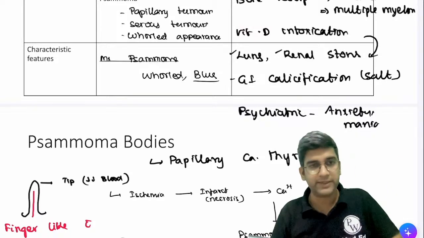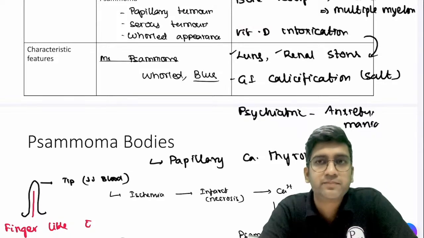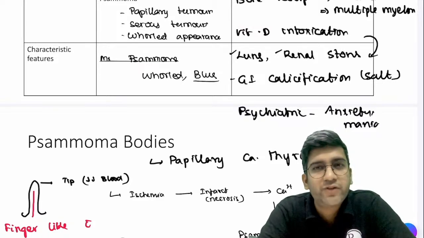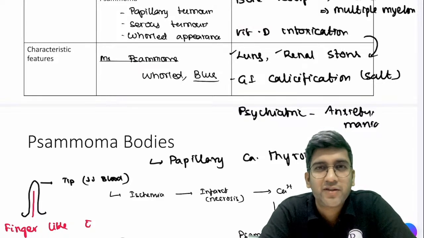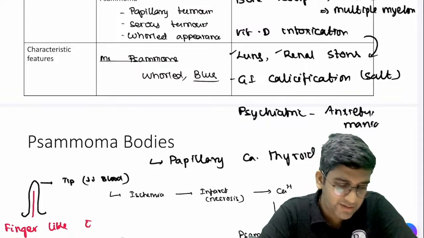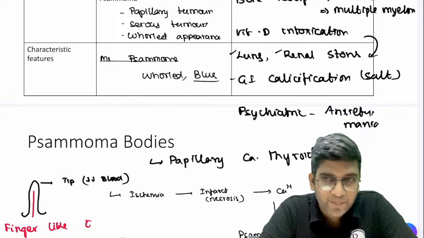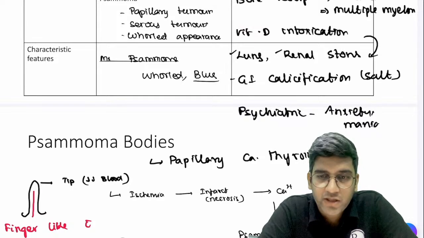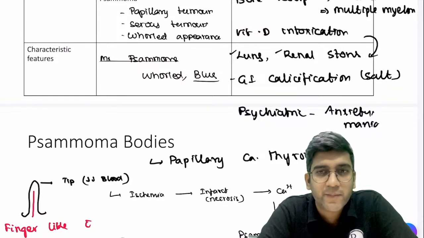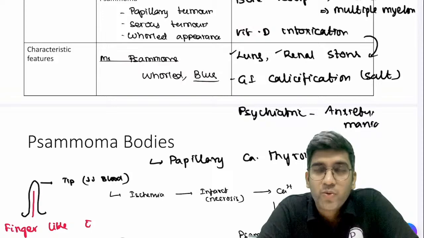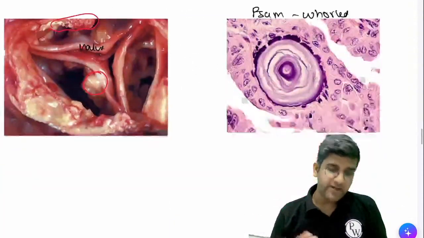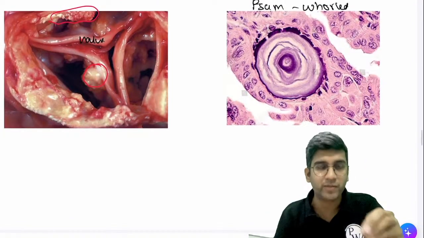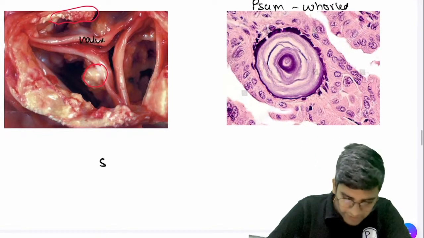They'll not be pink in color, right? What's one more thing we know that's blue in color? Nucleus, right? So is there a possibility a pathologist can differentiate a nucleus versus the calcification? I can't. So if I can't identify them, how do I remember them? What do I do next? Special stain, that's all, right? So if I cannot identify, I by default cannot differentiate this blue from a nucleus blue, though I can, but I need a special stain.